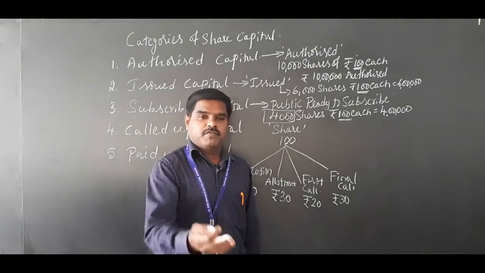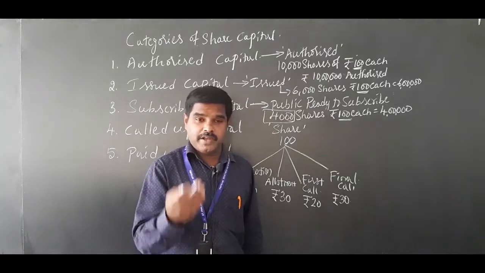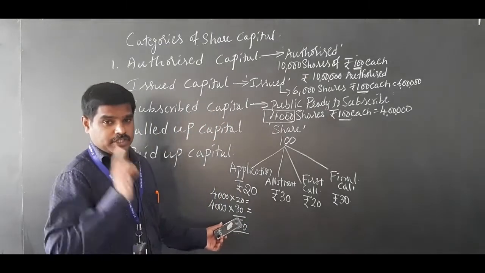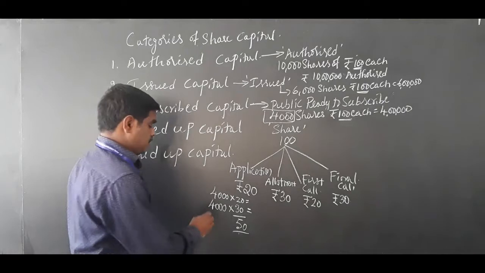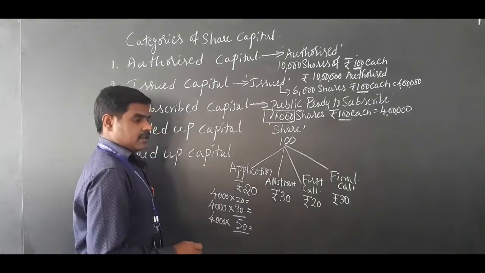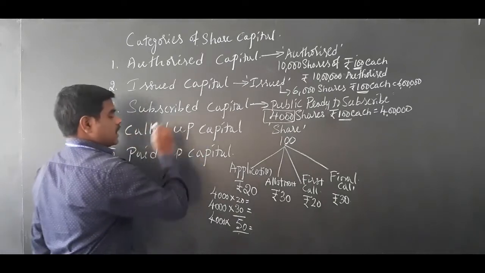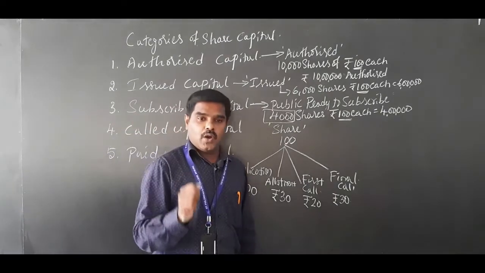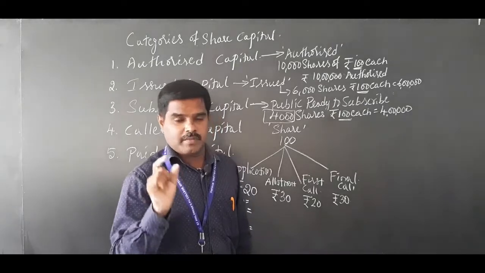That means the public has paid 50 rupees for one share. 50 rupees for one share. That means 4,000 into 50 we are going to take. 4,000 into 50. Okay, so that is what? Called up capital. Called up capital means how much money is called by the company.